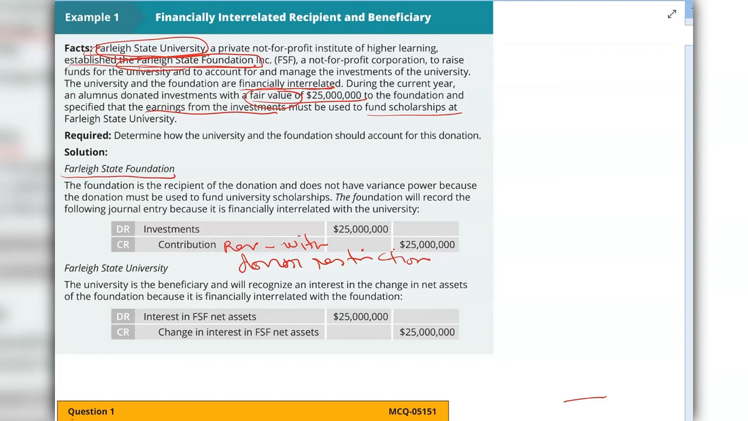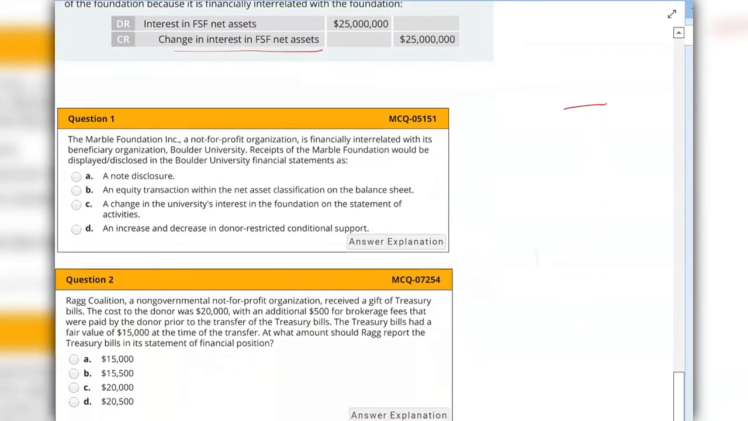So they will debit interest in Farley State Foundation's net assets, and they will also credit change in interest in the recipient's net assets. So this is the journal entry that the beneficiary or the ultimate user of the donation will record. Now let's see a couple other problems.